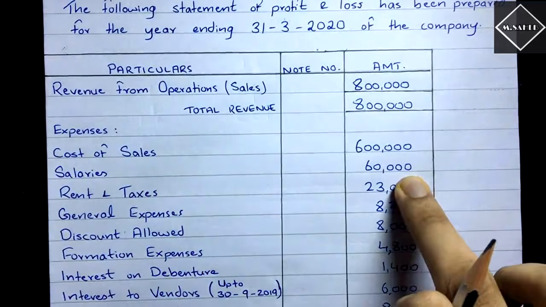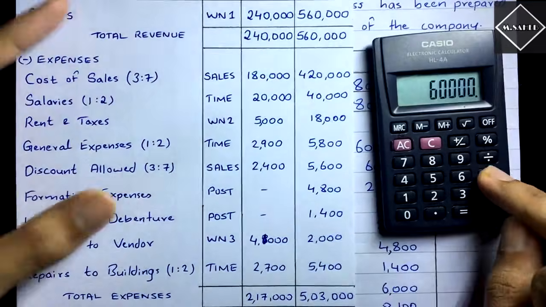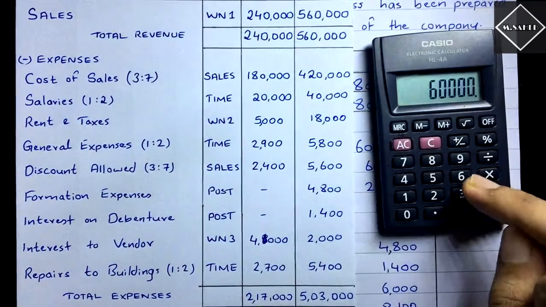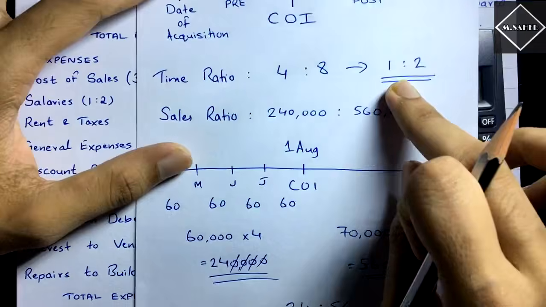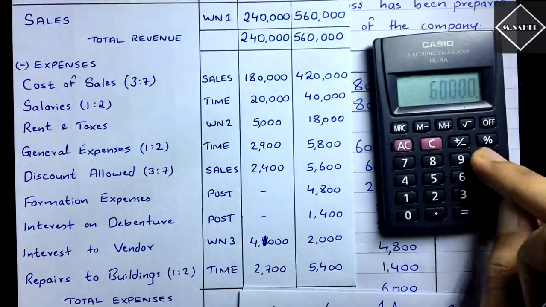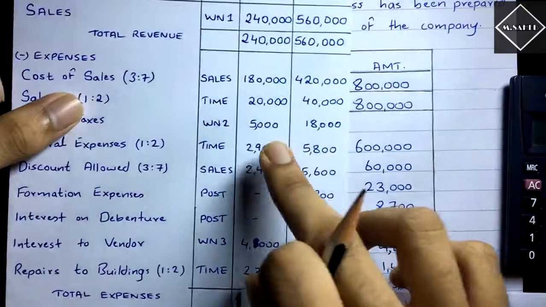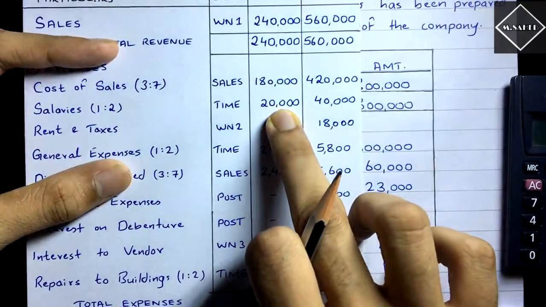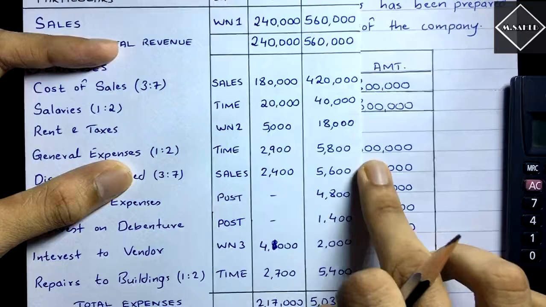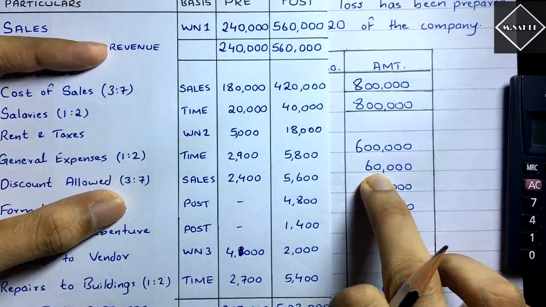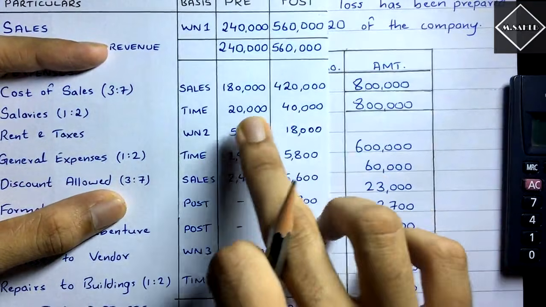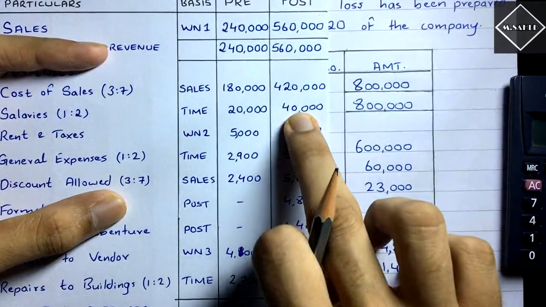See, salary is 60,000. So 60,000 into 1 divided by 3. Why 3? 1 plus 2 is 3. So divided by 3, that is equal to 20,000. So 20,000 goes to pre. And if 20,000 goes to pre out of 60,000, then whatever remaining there is will go to post. 60,000 minus 20,000 is equal to 40,000.